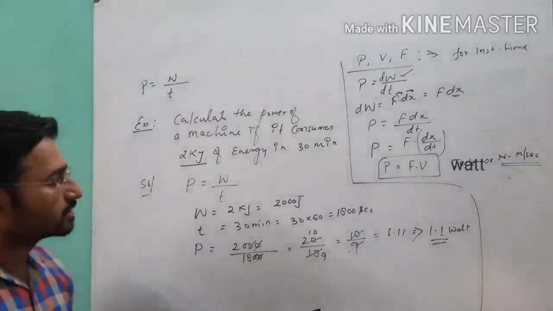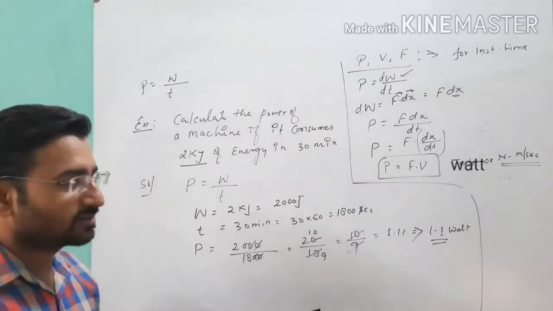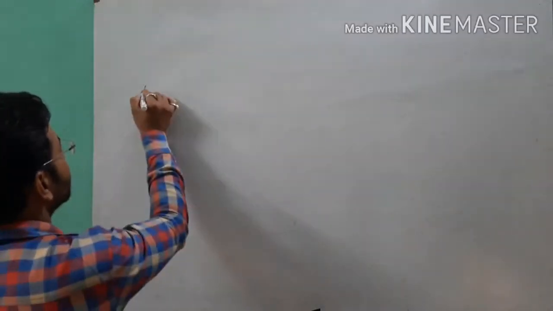Point clear, students? So after that we will talk about the next part, which is energy. For that, pause the video and note down the topic, which is energy.